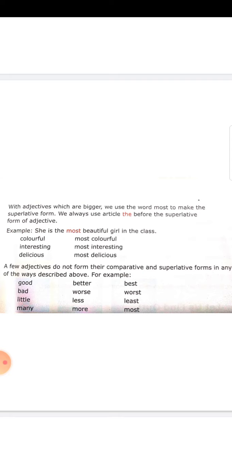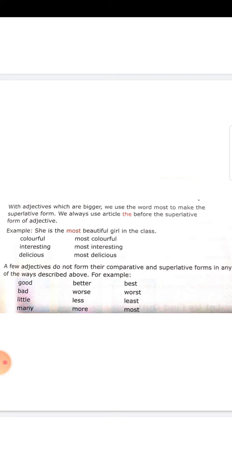It is bad, worse, worst. Then little. Little, less, least. Then many, more, most. These words will not take er to the comparative degree and est to the superlative degree. They have different forms.